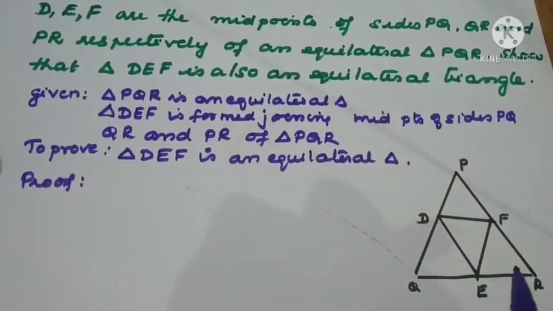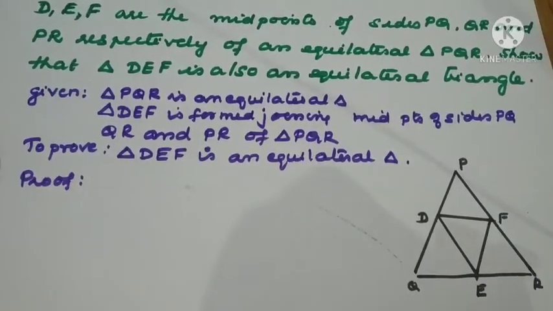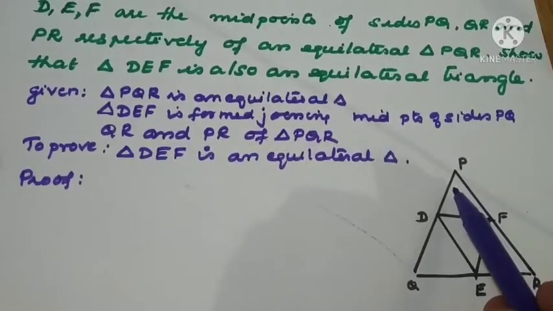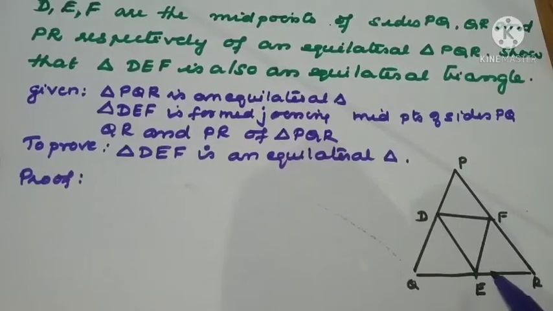By midpoint theorem, what we can write? DE equal to half PR, or we can say DE parallel to PR, because D and E are the midpoints already. Next, similarly, EF is parallel to which side? PQ, and also equal to half of PQ. Why? By the concept of midpoint theorem.